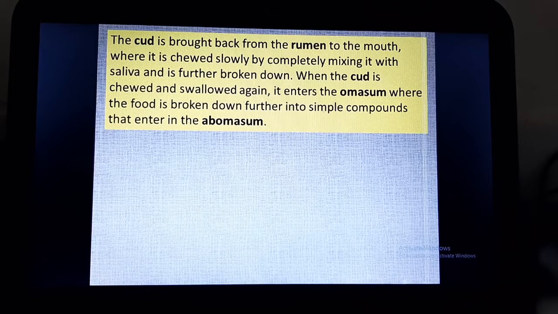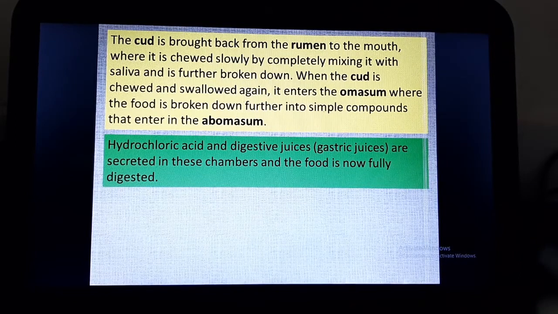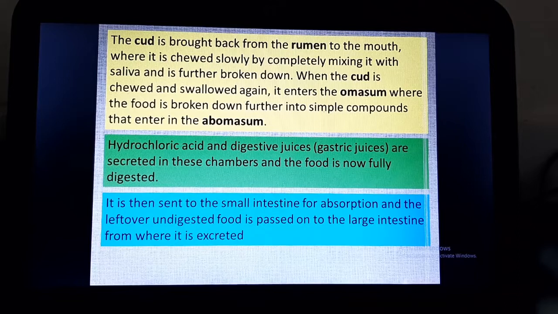Okay, so now the omasum, after chewing again, this cud from mouth enters the omasum without entering rumen and reticulum, and then it enters abomasum. From there it is sent to the intestine. So these are the 4 parts of the stomach which ruminants have: rumen, reticulum, omasum and abomasum. Now hydrochloric acid and digestive juices are secreted in these chambers, and the food is now fully digested. It is then sent to the small intestine for absorption, and the leftover undigested food is passed on to the large intestine, from where it is excreted.